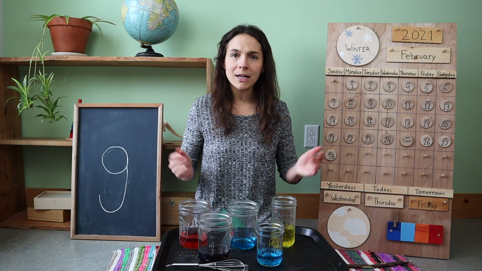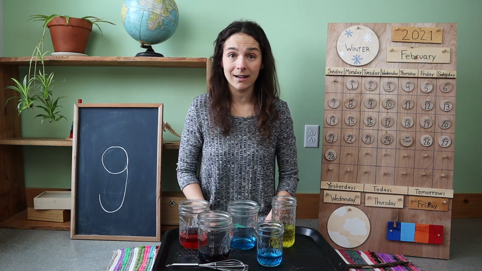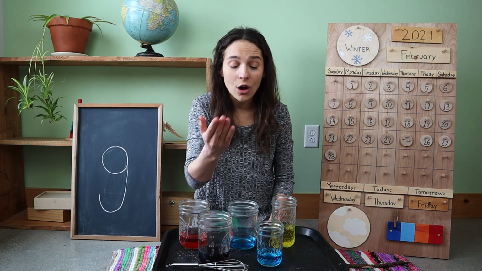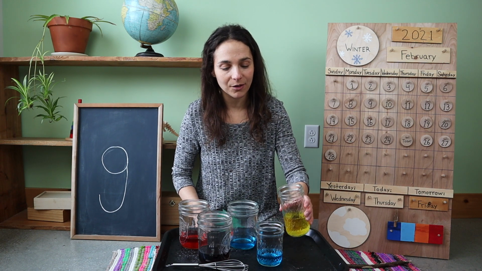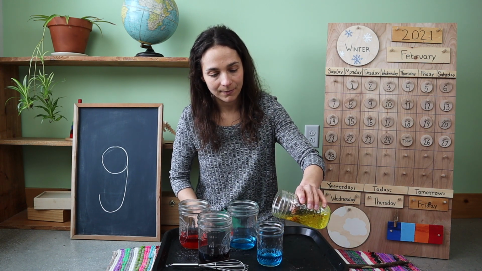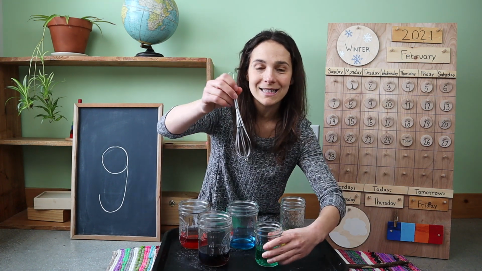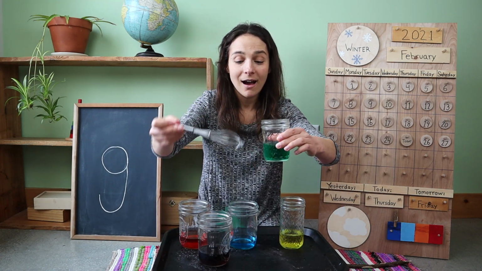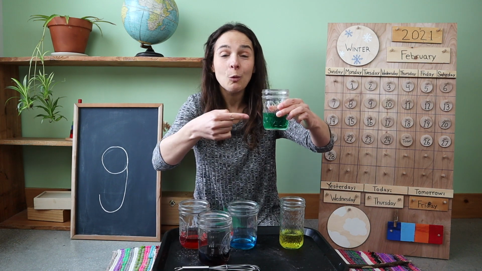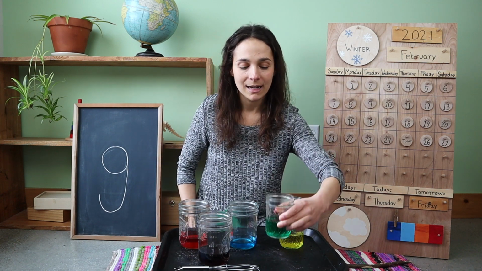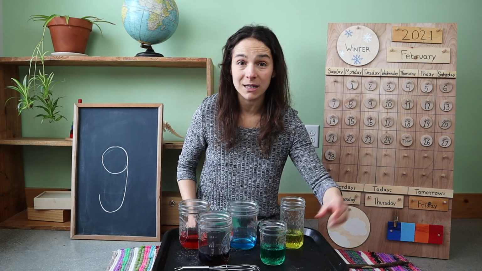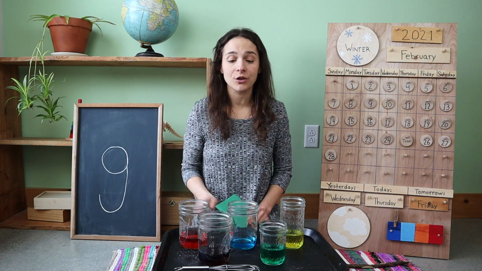What color should I mix with blue to make green? Yellow. Let's try mixing yellow. I'm going to use my whisk and mix, mix, mix. And look at this, friends. We made green. So let's go over the recipe one more time and let's make sure that we have all